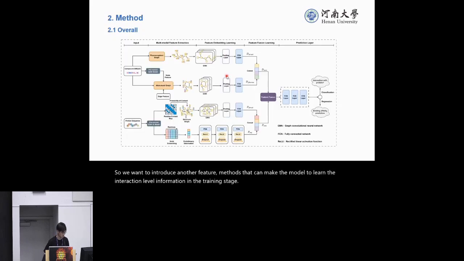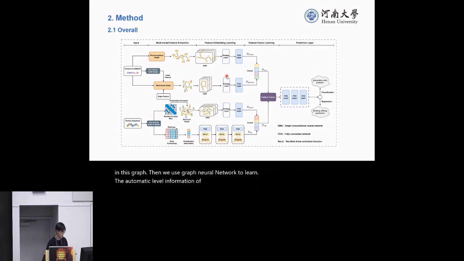This is the overall architecture of the model. For molecules, we first get the pharmacophore graph, and then use a graph neural network to learn its pharmacophore-level information. After that, we use RDKit to get the atom-bond graph, and use a pre-trained model named GEM to get the node feature of each atom. And we use some chemical information to initialize the edge features in this graph. Then we use a graph neural network to learn the atomic-level information of molecules.